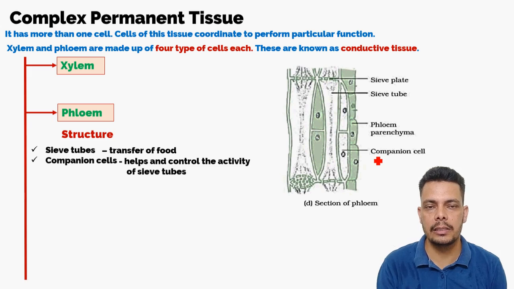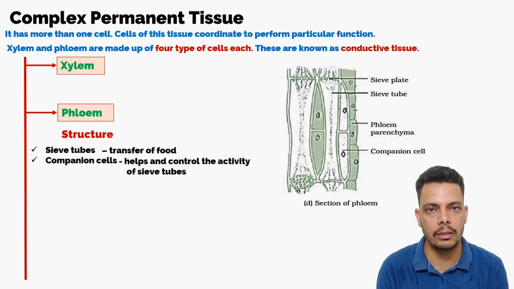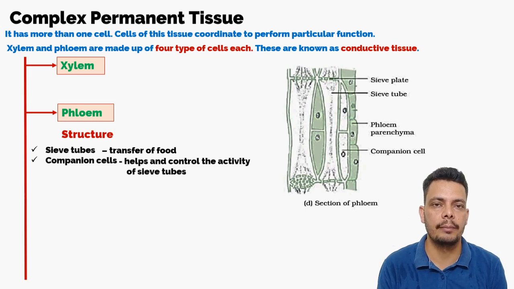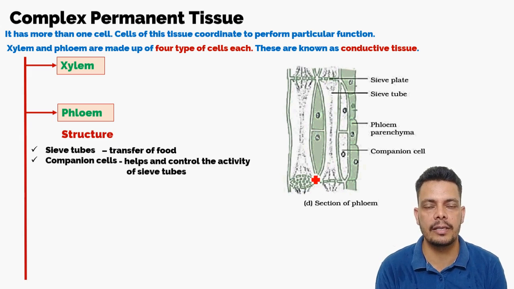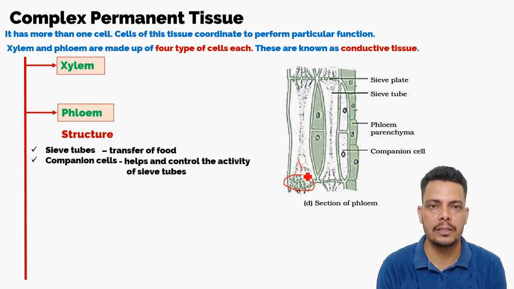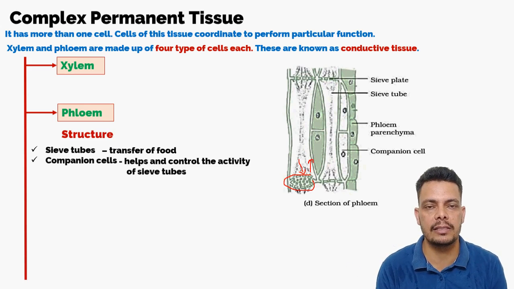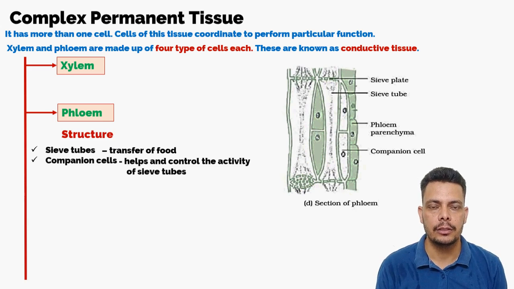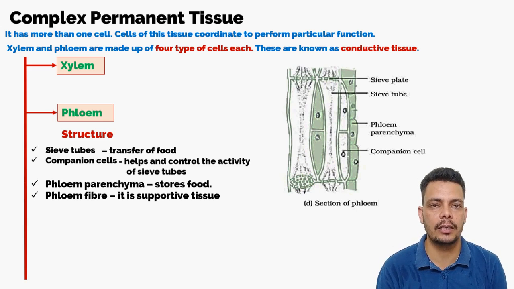The companion cells work the same way. They take the food and they also transfer it to the sieve tubes, and they store sugar as well. So these companion cells are controlling the activity of the sieve tubes. Mainly the transfer of food is done only in the sieve tubes, and it is done in both up and down manner. In some way these companion cells are also helping to transport the food, and this is all about the sieve tube and the companion cells.